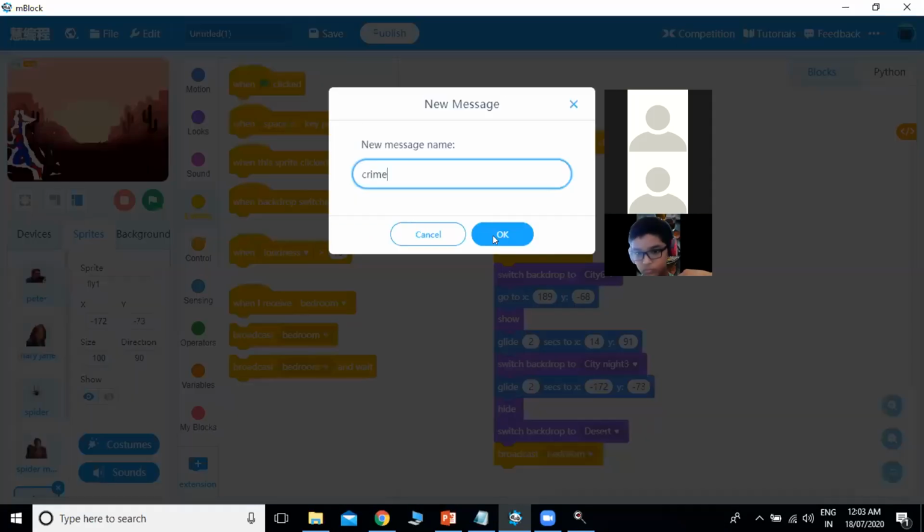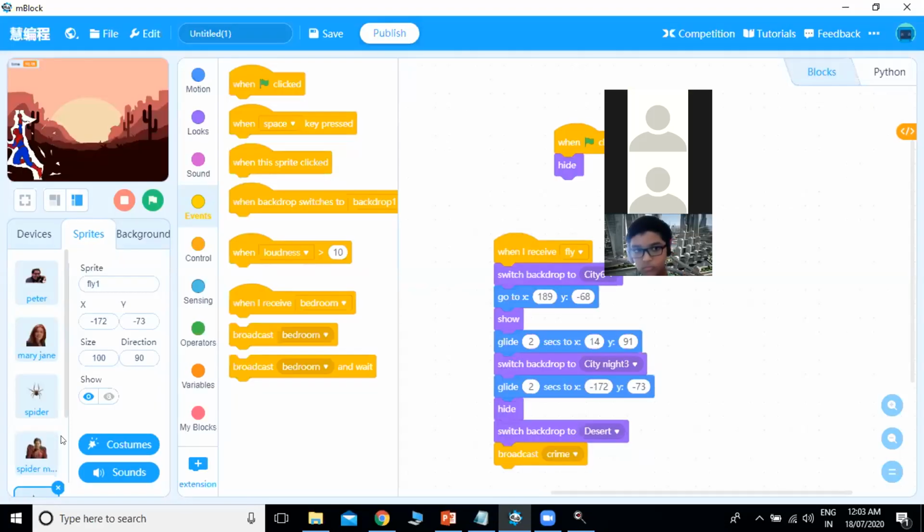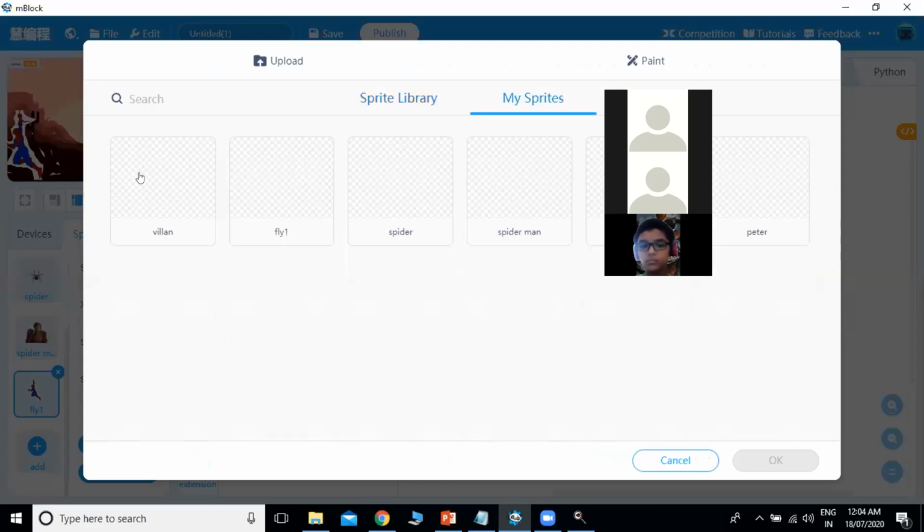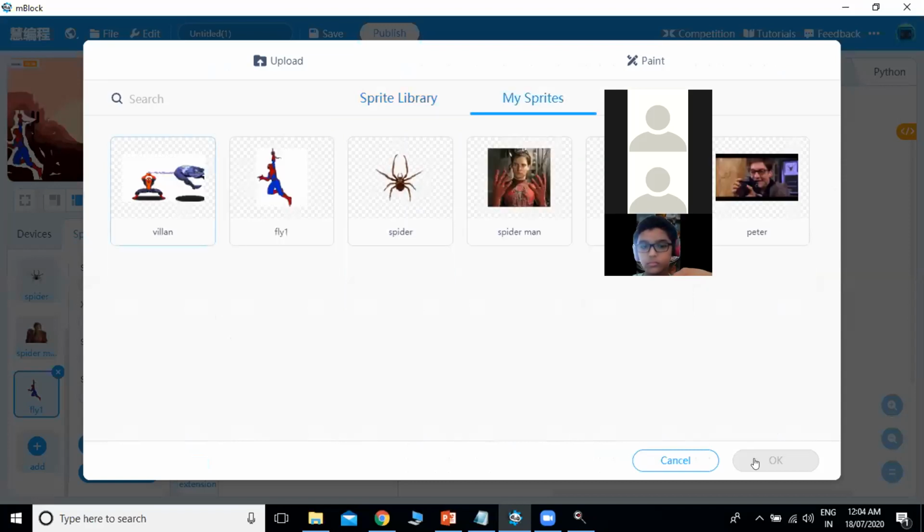Okay, so now when the crime message is received, I want my other sprite, that is the Spider-Man fighting with the villain, to be up here. So I'll go to my sprite. Here is the sprite where Spider-Man is fighting. So I will share this one with you also.